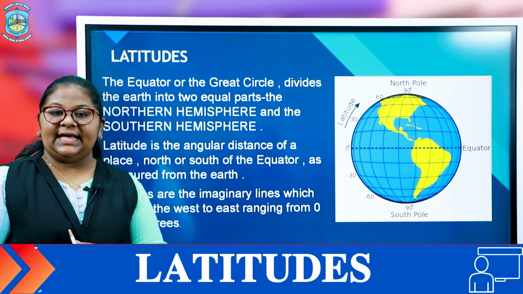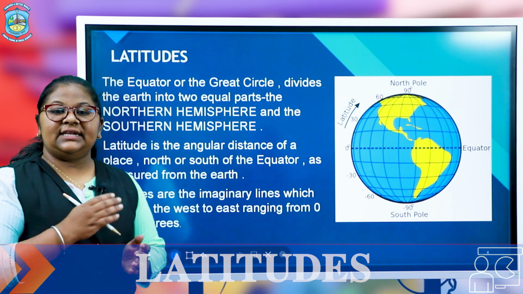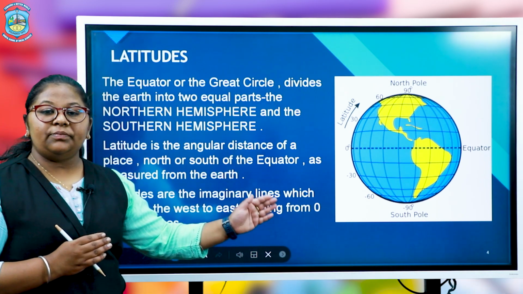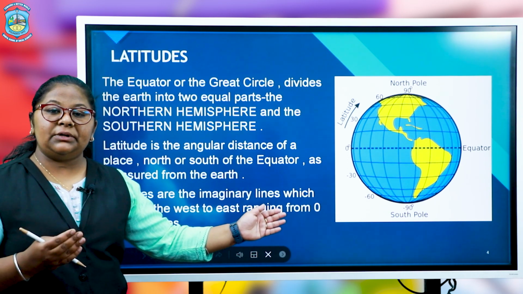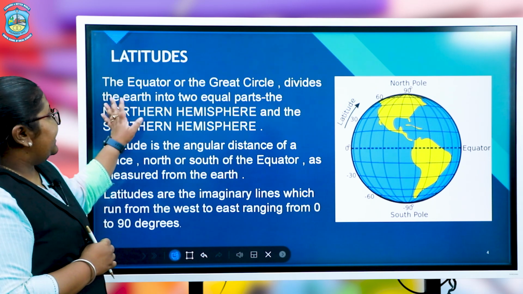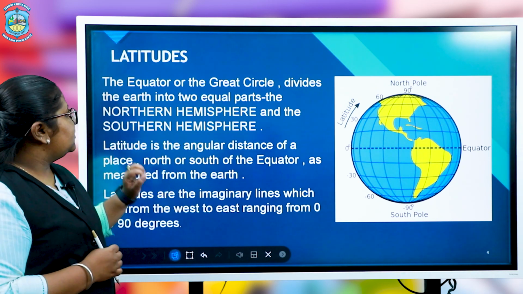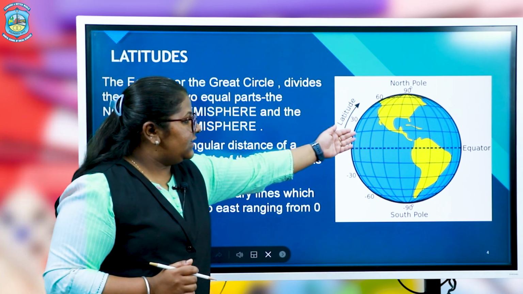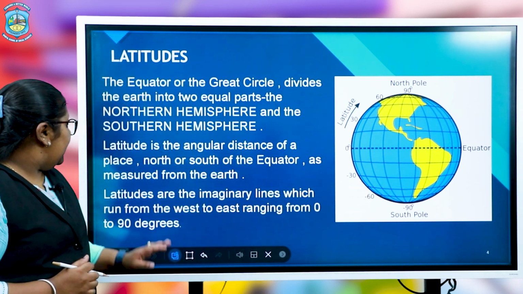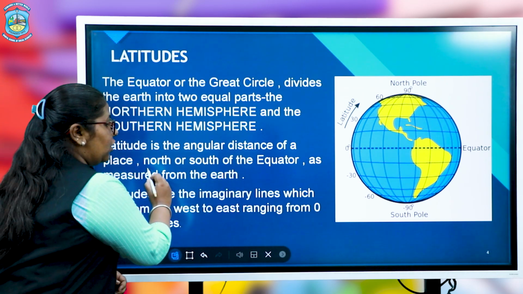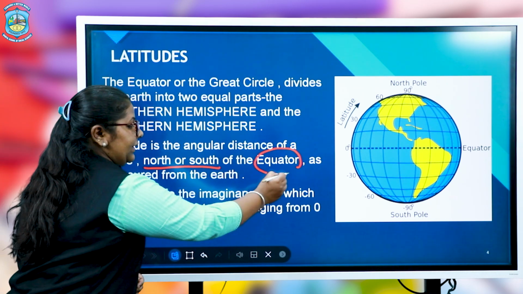Now we will study latitudes. What are latitudes? Latitudes are imaginary lines drawn on the Earth to make it possible for people to locate places on the map and also on the globe. The equator, or the great circle, divides the Earth into two equal parts, the northern hemisphere and the southern hemisphere. Latitude is the angular distance of a place north or south of the equator.